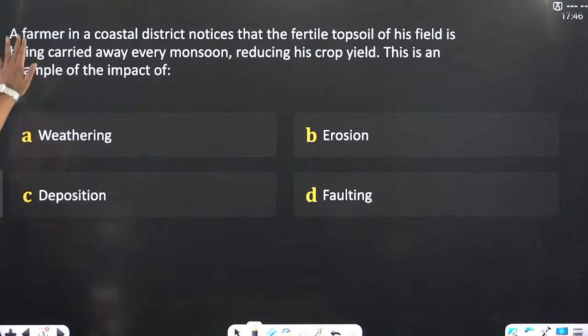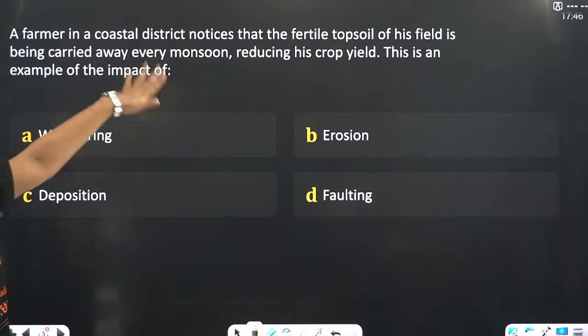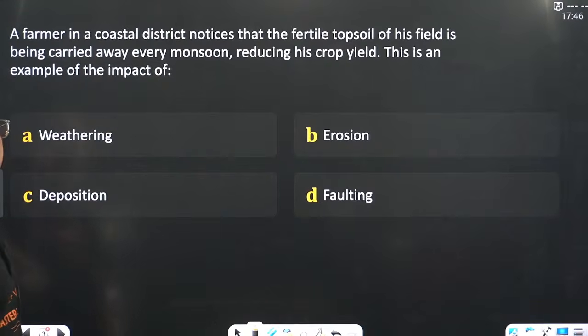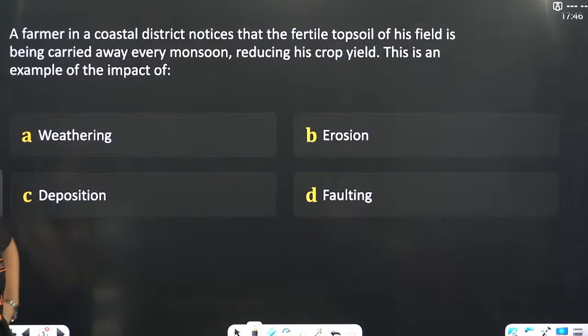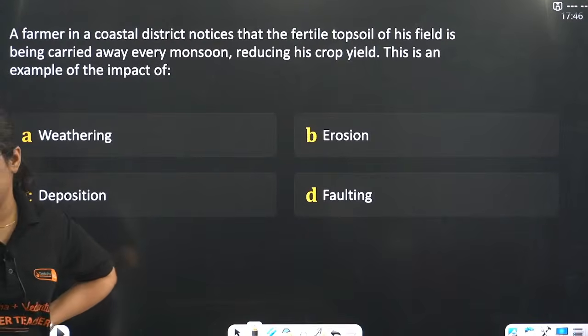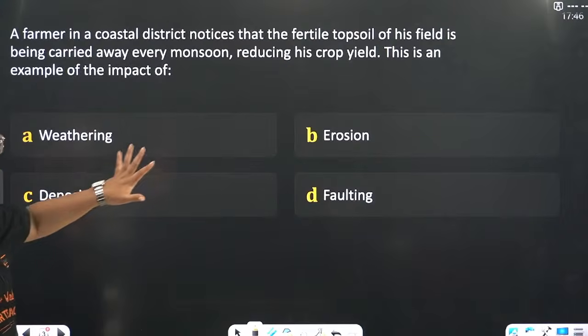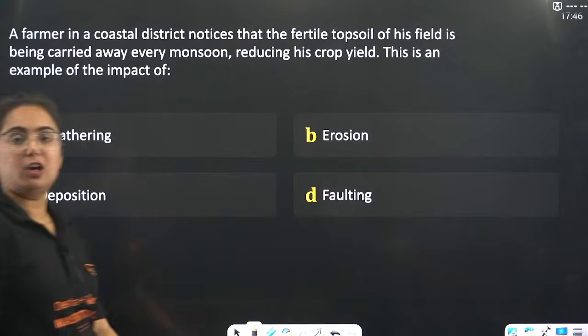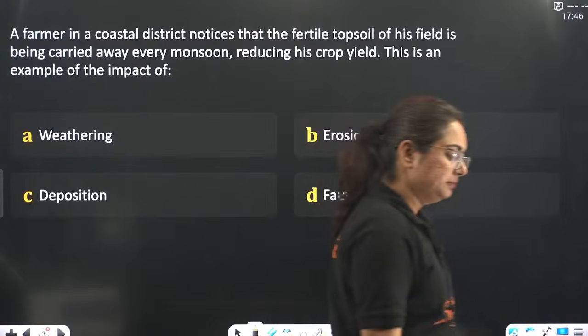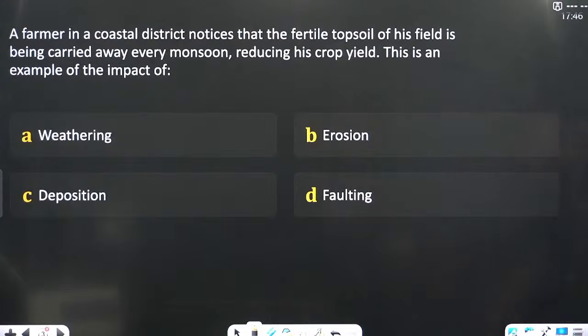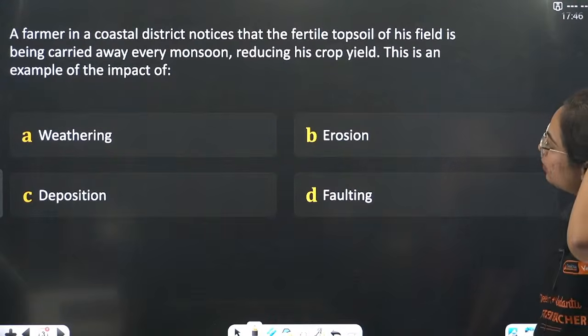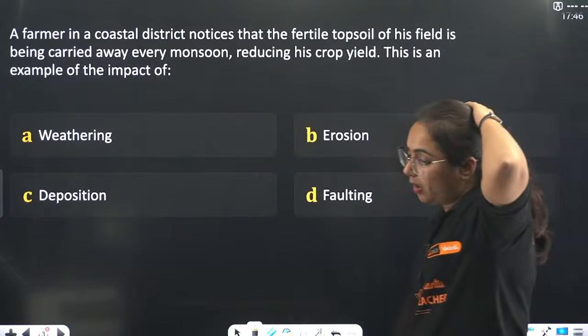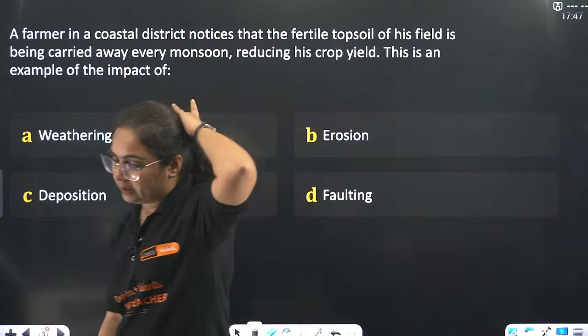A farmer in a coastal district notices that the fertile topsoil of his field is being carried away, moving from one place to another. What is this phenomenon of geography? Is it weathering, erosion, deposition, or is it faulting?